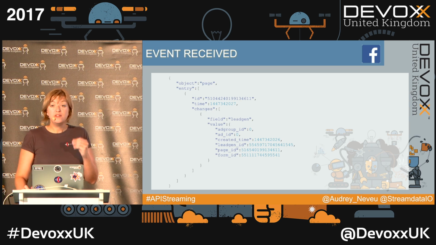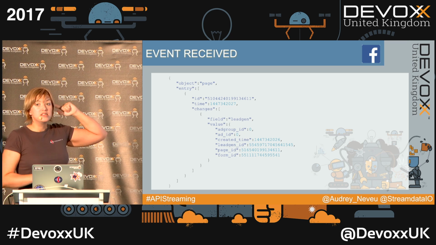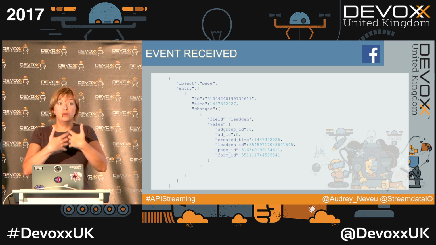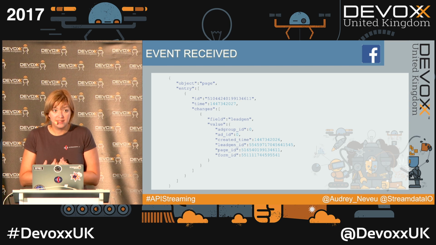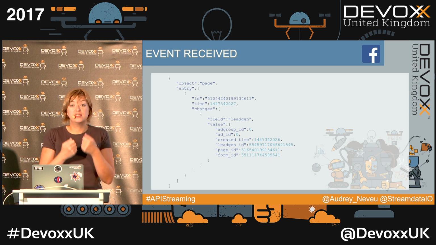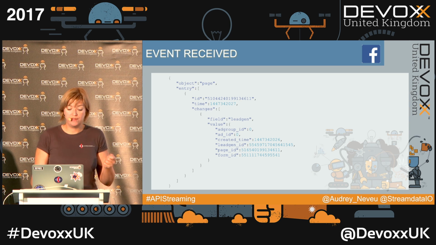And for example, for Facebook, when you receive the notification, you receive something like that. So you are informed of which field has changed, but you are not informed of the content. If you are interested in the content, it's up to you to make a GET request and retrieve it.